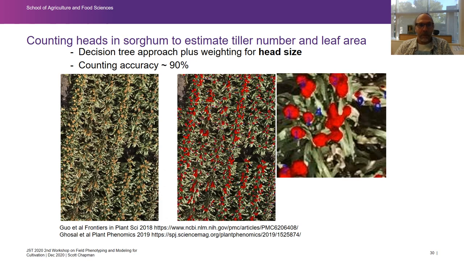So the next component is counting heads, trying to count heads in sorghum to estimate tiller number and leaf area, because the head number is actually part of that, or the total tiller number is part of the estimation of leaf area.